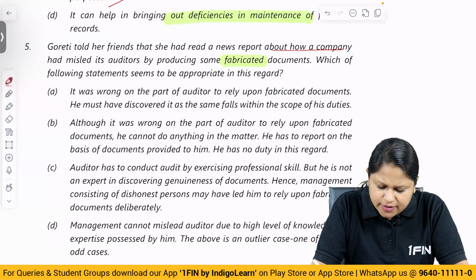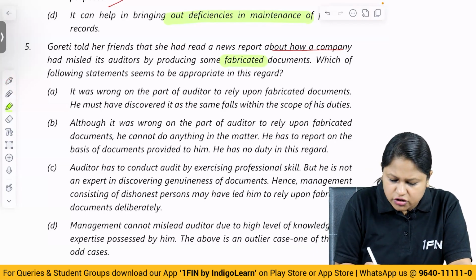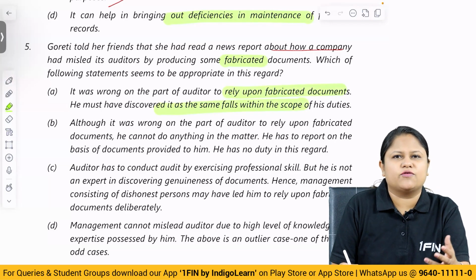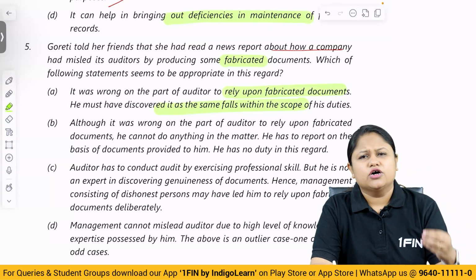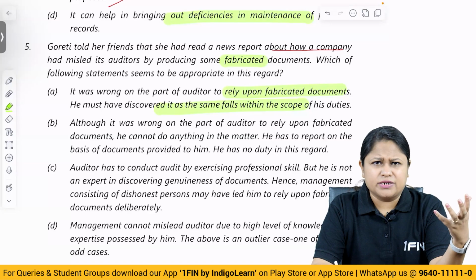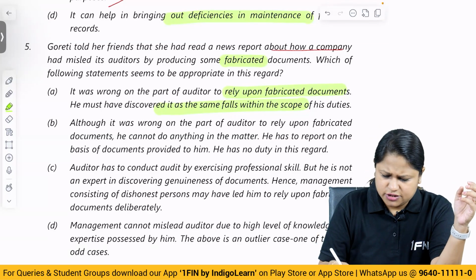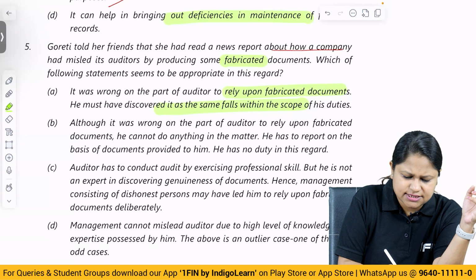It was wrong on the part of the auditor to rely upon fabricated documents. He must have discovered it as the same falls within the scope of his audit. Wrong. Okay, he is not trained, or he is not an expert to identify where there is forgery, where there are wrong documents, where there are fake documents. He does not understand the authenticity of it. He is not an expert in that area.